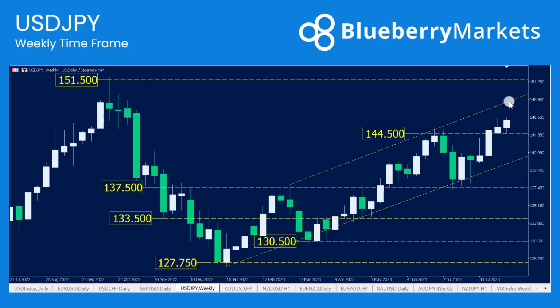Any kind of higher dollar yen prices here will obviously suggest that there could be more intervention from the Bank of Japan. So the talk of that could increase going into next week if we do see any kind of breaches higher.